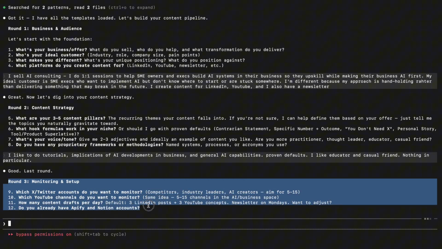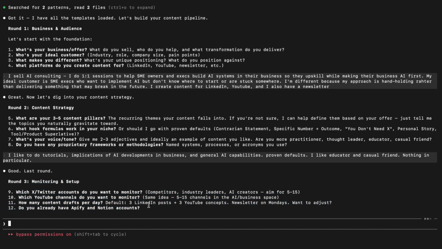Finally, the last round, monitoring and setup. Once we answer these questions, Claude Code will have everything that it needs to know to build out this entire pipeline for us. It's going to ask us to provide some Twitter accounts and some YouTube channels that we want to monitor. And the reason we're using Twitter and YouTube is that both of these platforms tend to surface breaking news the fastest. Finally, it's going to ask us how many drafts we want per day, and if you already have Apify and Notion accounts.